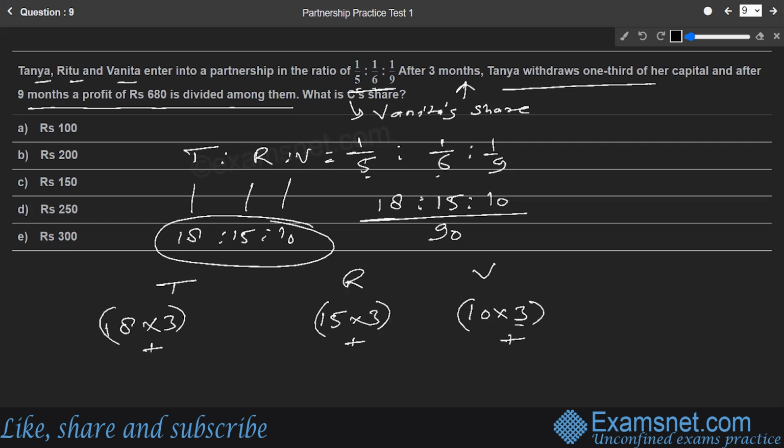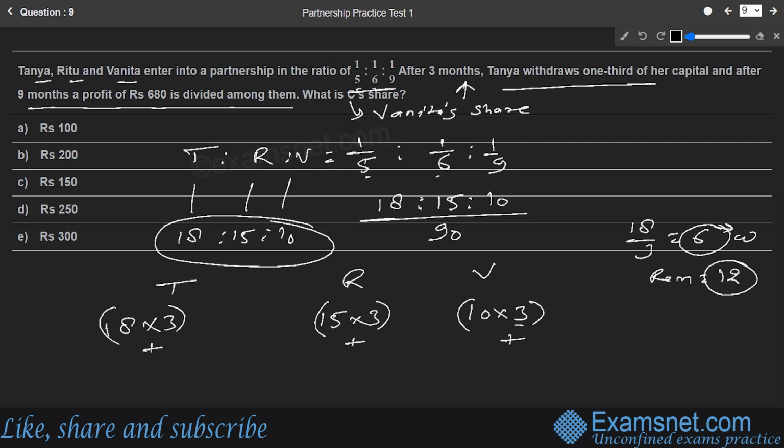Tanya withdraws one third of her capital. Tanya's capital initially was 18. What is one third of Tanya's capital? It will be 18 by 3, that is 6. So 6 has been withdrawn. How much is remaining for Tanya? Remaining is 18 minus 6, that is 12.